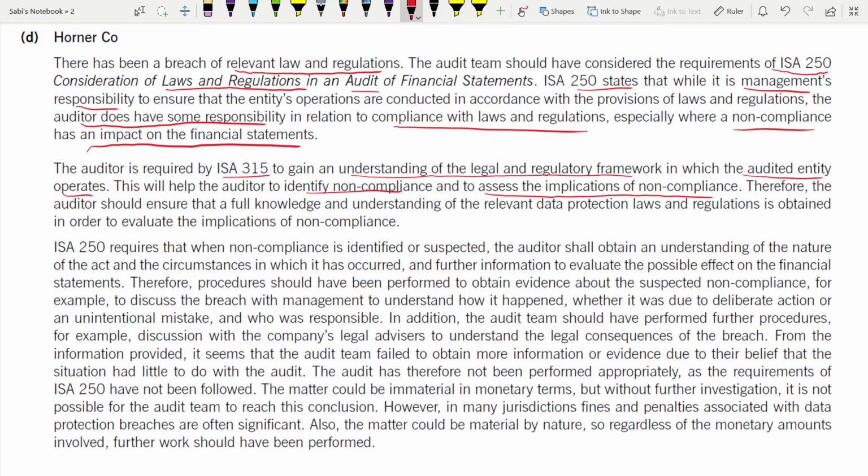of non-compliance. Therefore, the auditor should ensure that full knowledge and understanding of the relevant data protection laws and regulations is obtained. They should have the understanding of these data protection laws and regulations in order to evaluate the implications of non-compliance, so that they know that if they don't comply with these laws and regulations, what could be the implications. For that reason, they have to have the understanding and also full knowledge of this.